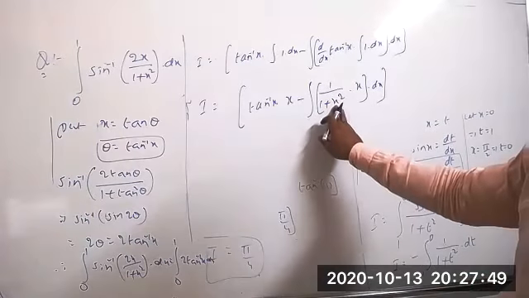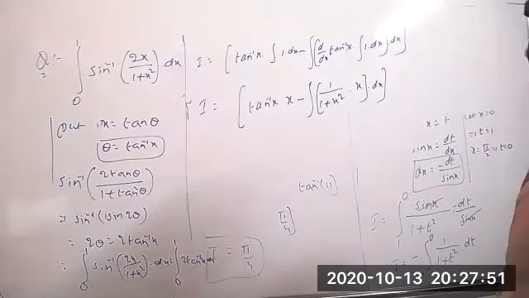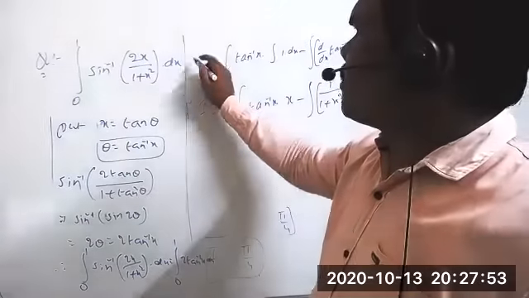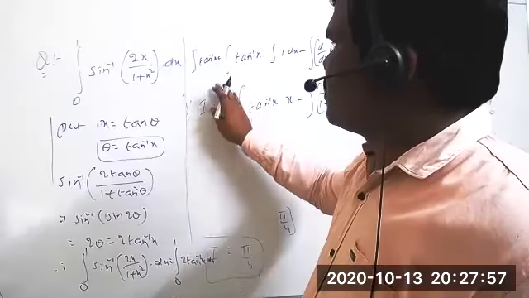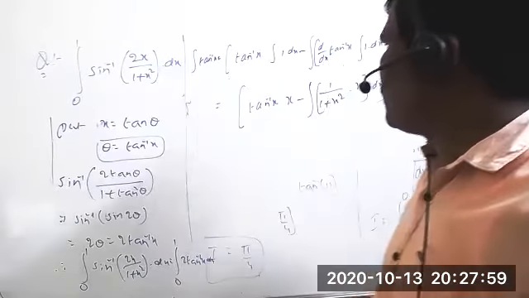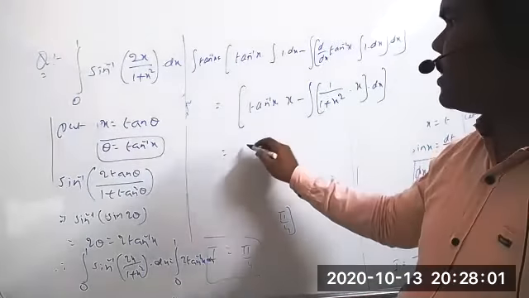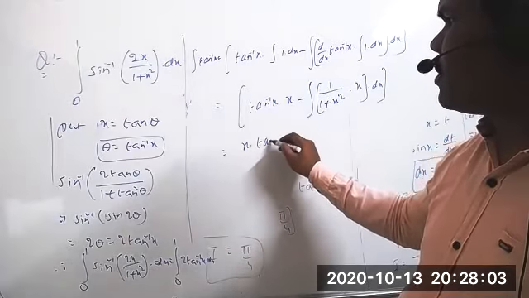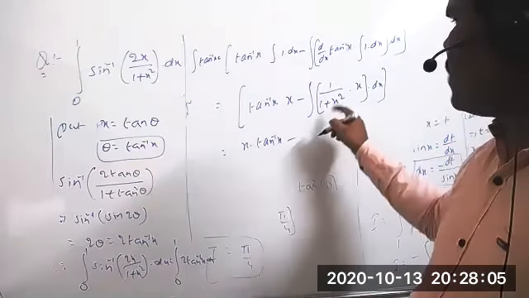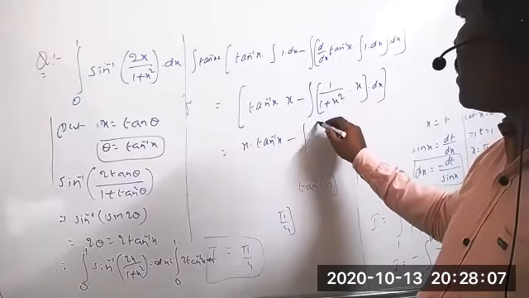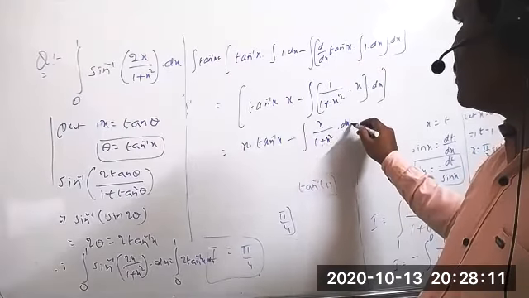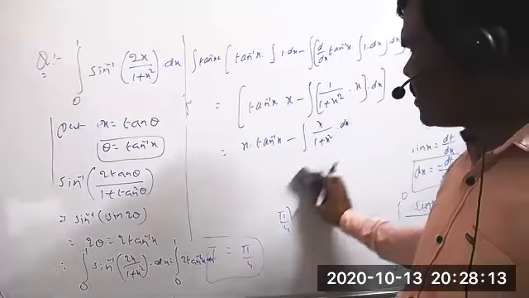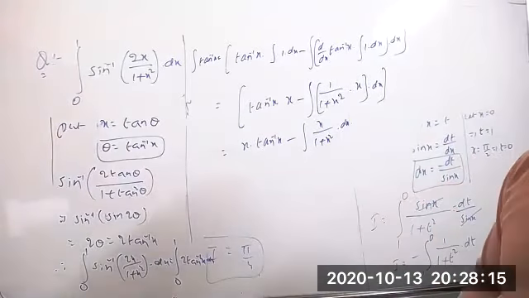This is only the integration of tan inverse of x. So clearly you can write this value as x into tan inverse of x minus integration of x by 1 plus x square into dx.